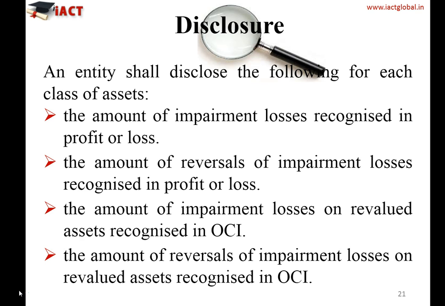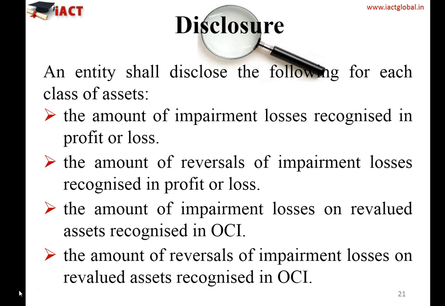So the standard says the entity should disclose the following: the amount of impairment loss recognized in the profit and loss account. So if an asset has been impaired, and after analyzing the indications or impairment testing, you have observed that there is an impairment loss, you need to disclose how much impairment loss you have recognized in your profit and loss account. And it's not only the recognition of the impairment losses. On the other hand, if there is any reversal of impairment loss which you have recognized in profit and loss account, the entity should disclose that also.